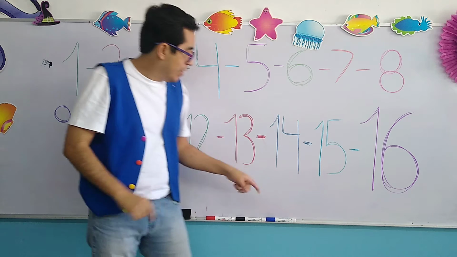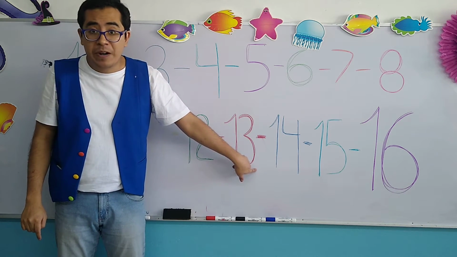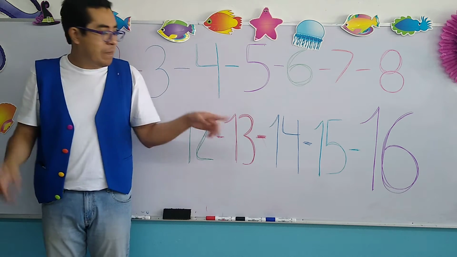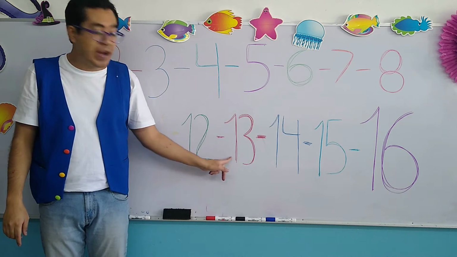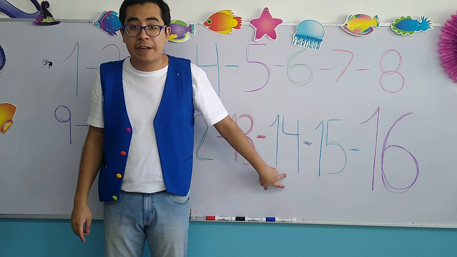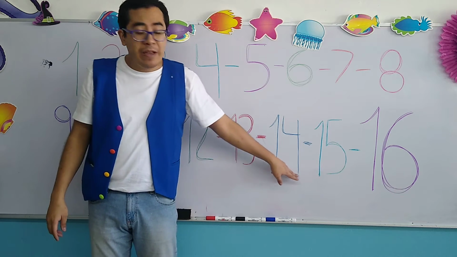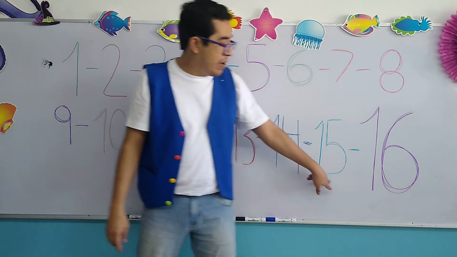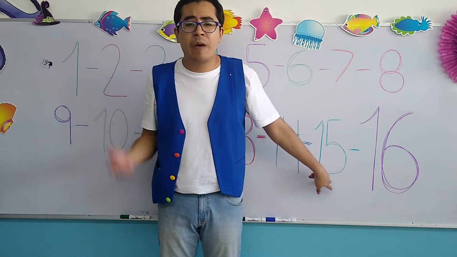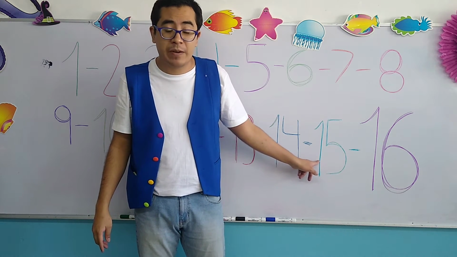For example, here we have 1 and 3, 13. Why teen? Because it has a number 1 at the beginning. This one is called 14. And why teen? Because we have a number 1, okay, at the front. Now here we have 15. And why teen? Because we have a number 1 at the beginning, okay?